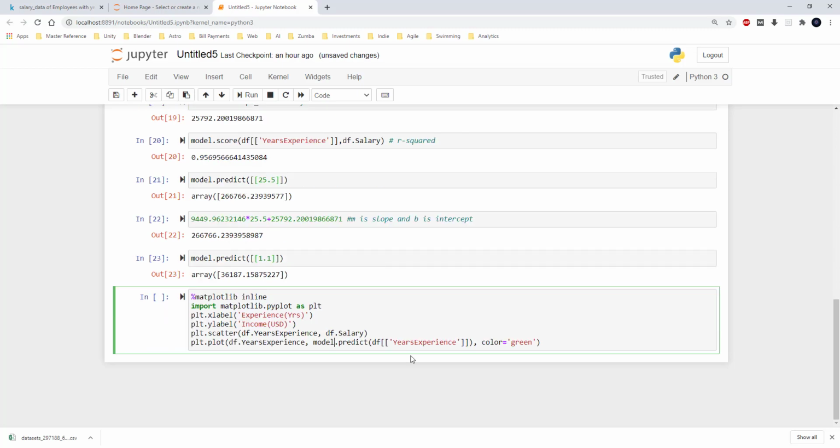Finally, I am going to visualize how the line generated by the machine learning model is fitted to the data points. In order to do that, I am going to use the same graph that we had used earlier, and I am just going to add one line of code at the end. That line of code is going to plot a line, with years of experience on the x-axis, and the y-axis is going to have the salary predicted by the model.